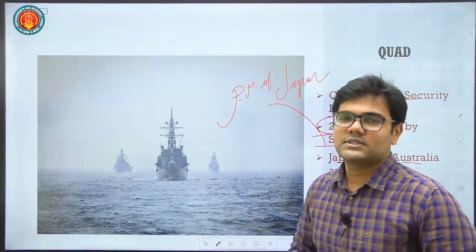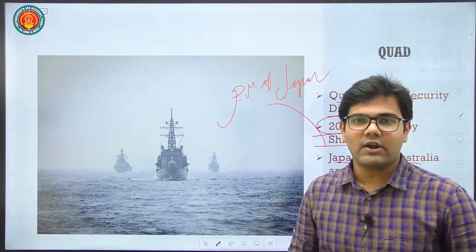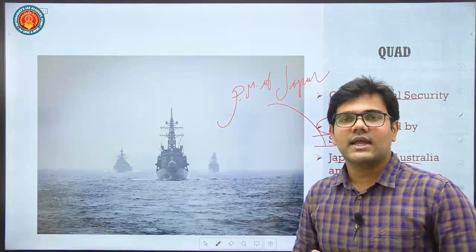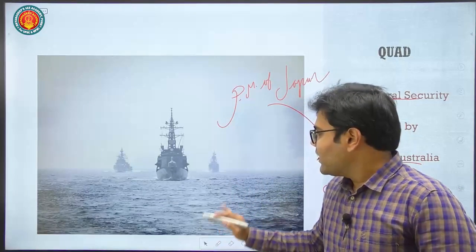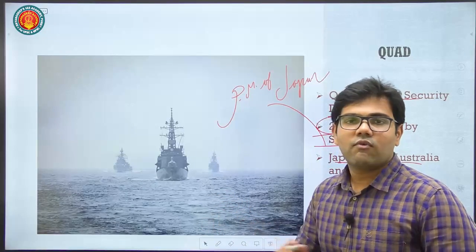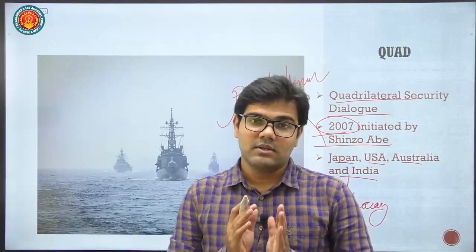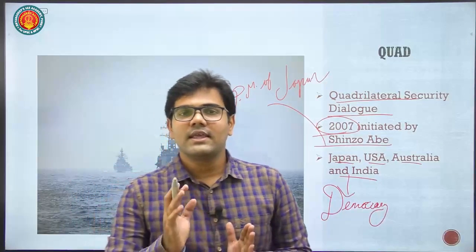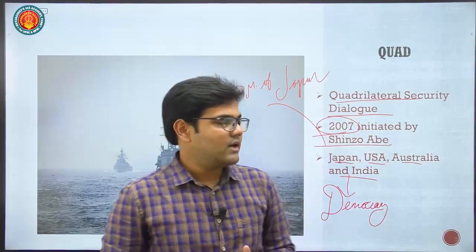A very easy question: which of the following countries are part of the Quad? A simple question they can ask you. So the Quad is a military alliance between these 4 democratic nations. The main purpose was to contain the influence, the aggressive nature of China.